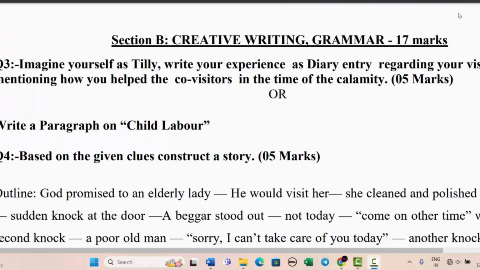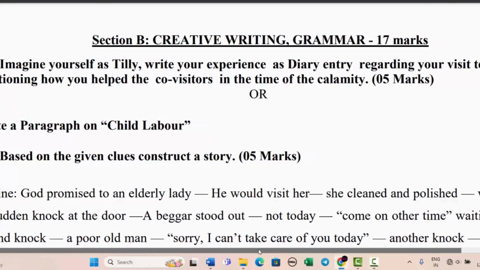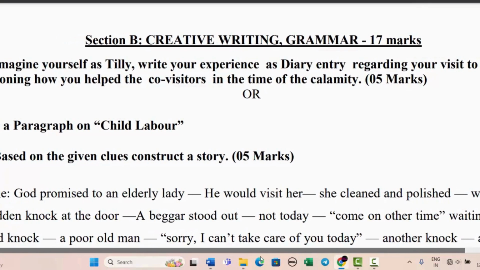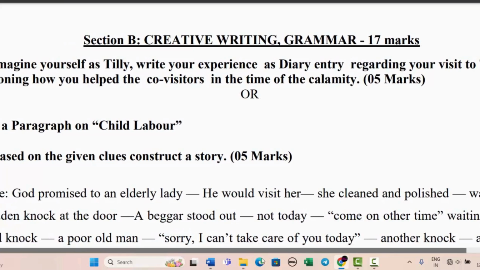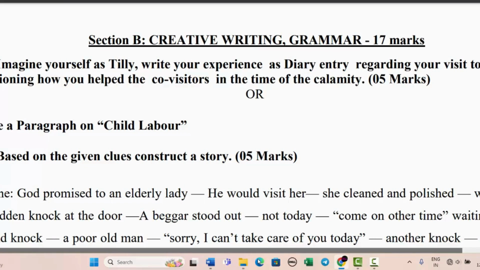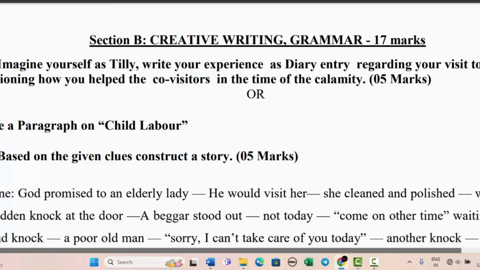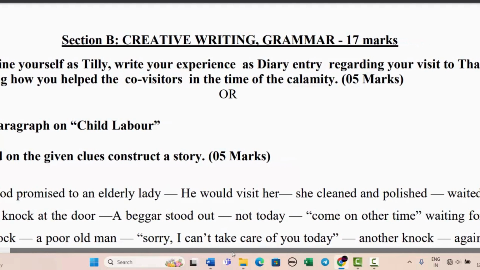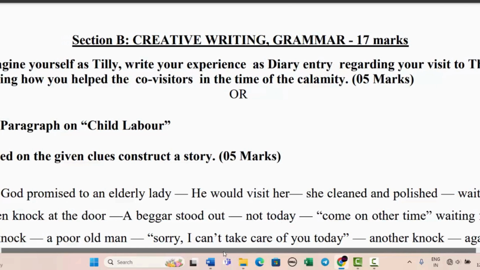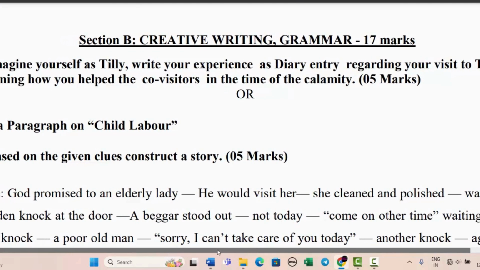Now we are going to Section B, creative writing and grammar, and it is of 17 marks. Now, question is: imagine yourself as Tilly, write your experience as a diary entry regarding your visit to Thailand. Okay, so you are going to Thailand. Wow. Mentioning how you helped the co-visitors in the time of calamity. तो आप दिल्ली से हो और आप थाईलैंड गए हो, और वहाँ पर कोई calamity आ गई और उसमें आपने co-visitors को help किया.